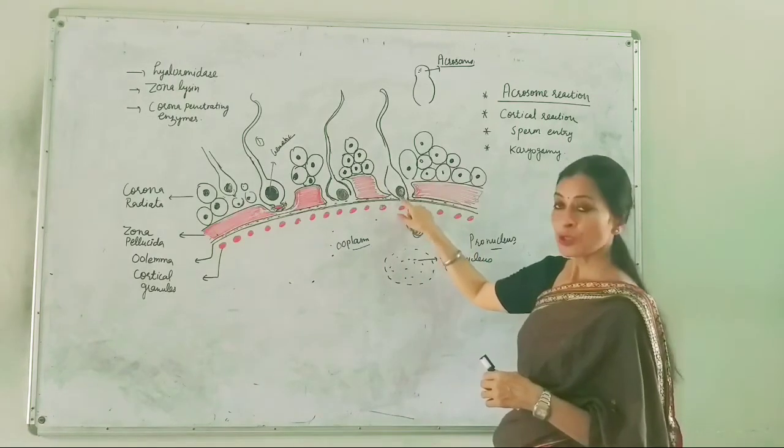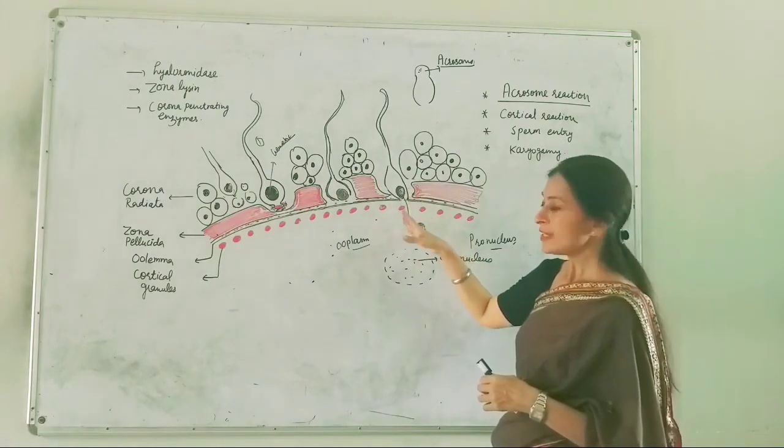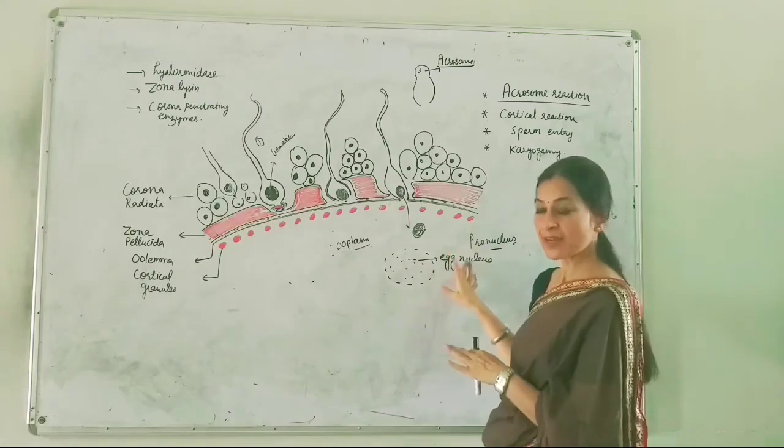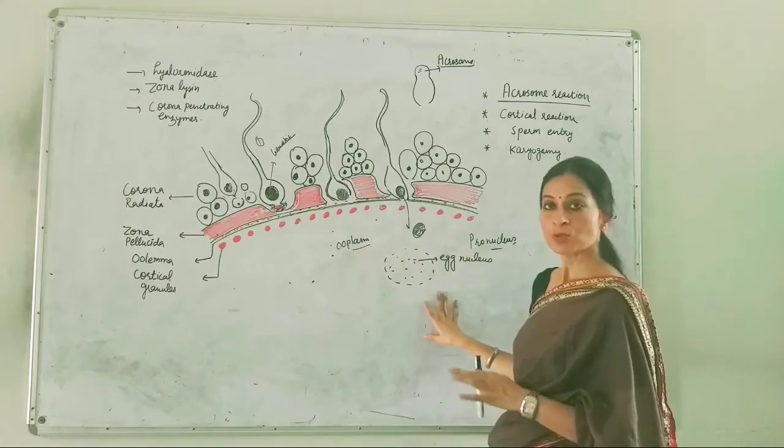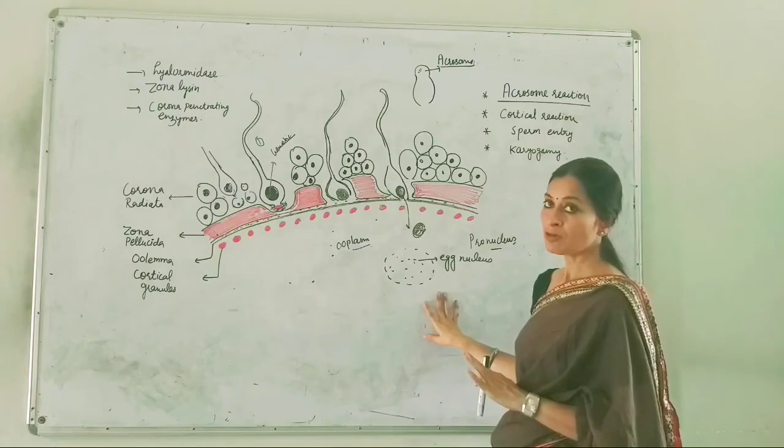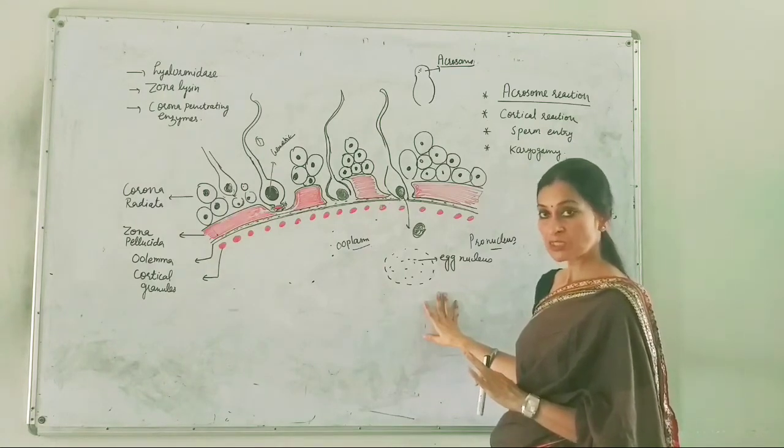When the sperm touches the plasma membrane, only at that time the nucleus of the secondary oocyte will complete its meiosis second division.